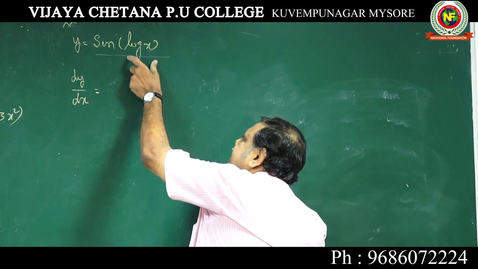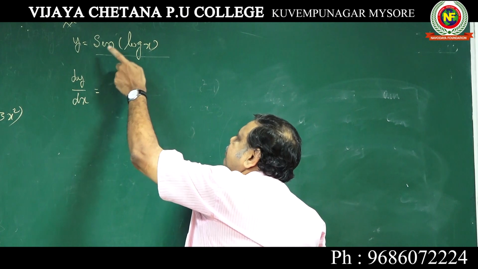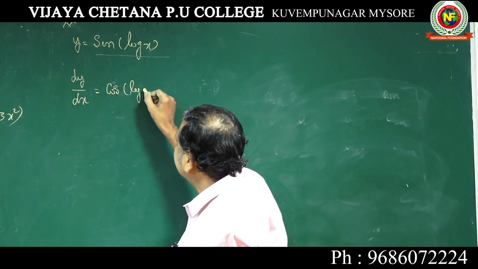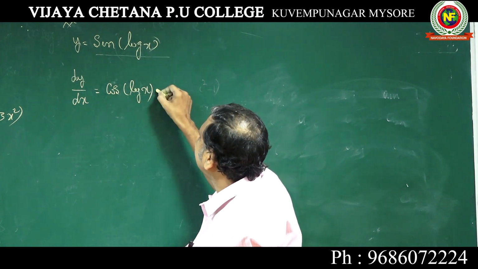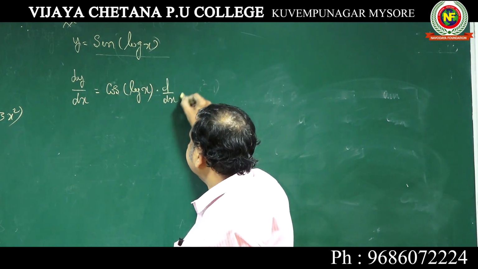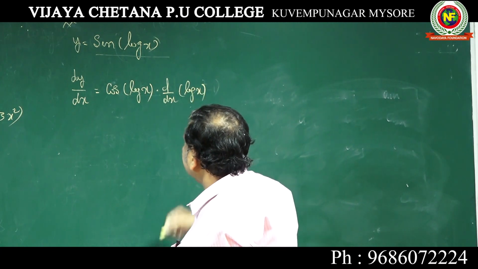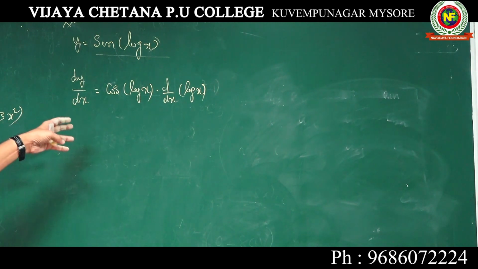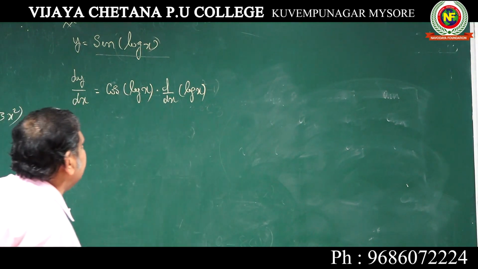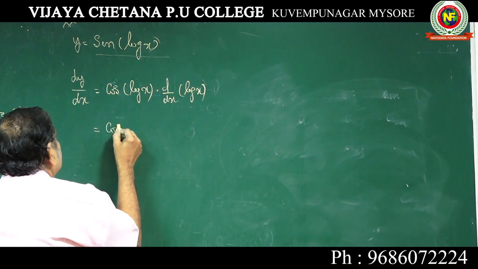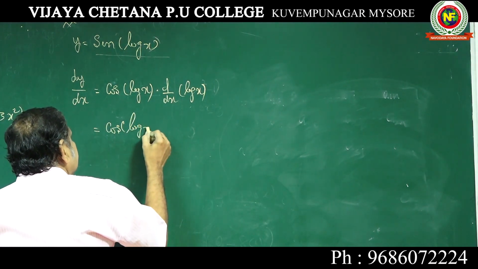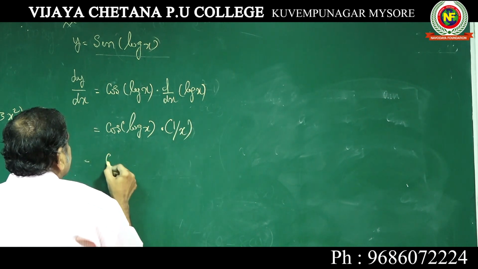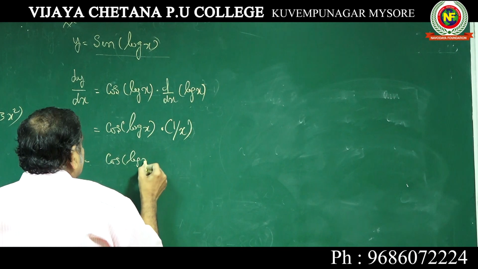So put log x as x, sin x. When you differentiate sin x, it becomes cos log x into d by dx of log x. Very importantly, the differentiation is cos log x into d by dx of log x, and d by dx of log x is 1 by x. Answer is cos log x by x.